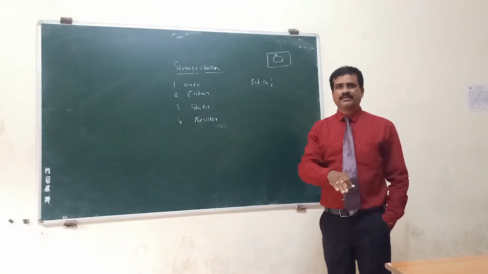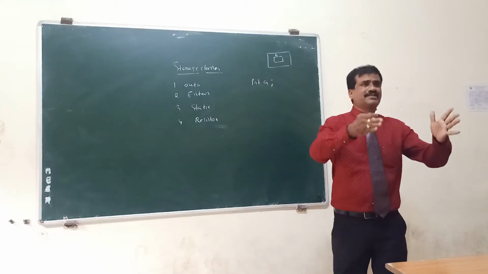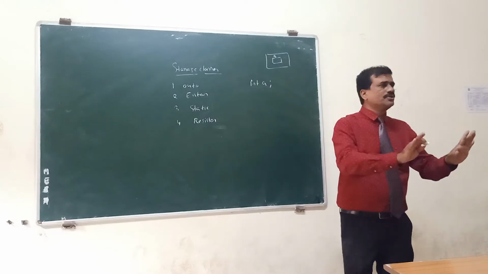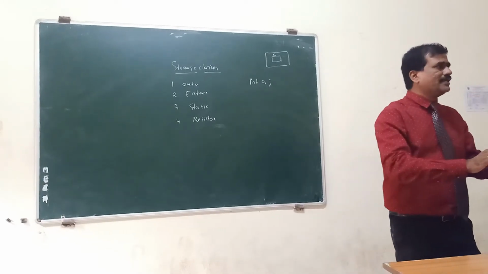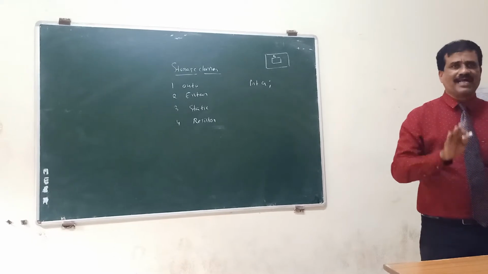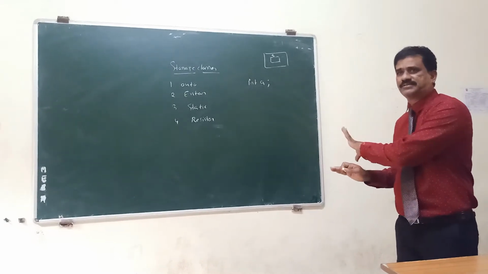Just like that, storage classes are prefixed to our variables. Whatever variables we create, you can use the four different storage classes, prefixed to our ordinary variables.